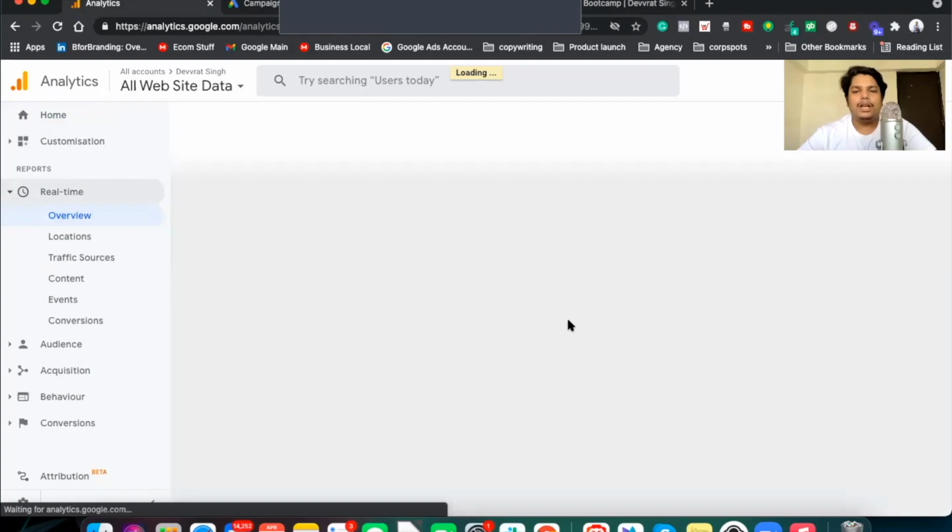Okay, Google Ads, in order to run YouTube ads, you need to have Google Analytics, Google Tag Manager, like a little bit of knowledge about all of them.